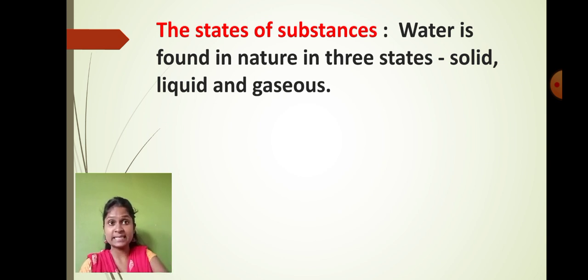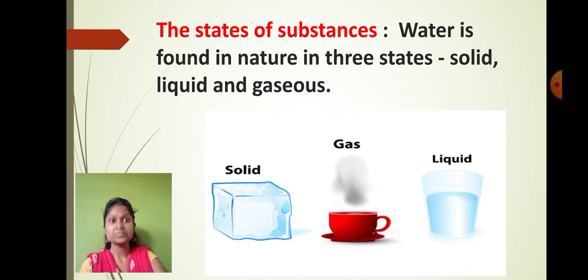Okay, so as you can see, the state of the substance. Here we are going to take the example of water. Here you can see that water is basically found in three states, that is solid, liquid and gaseous. So these are the three states of water. You are all well aware of that. So this is the solid form of water, this is the gaseous form of water, and this is the liquid form of water. So water basically exists in all three states, and the particles are present in the liquid state, in the gaseous state, and also in the solid state.